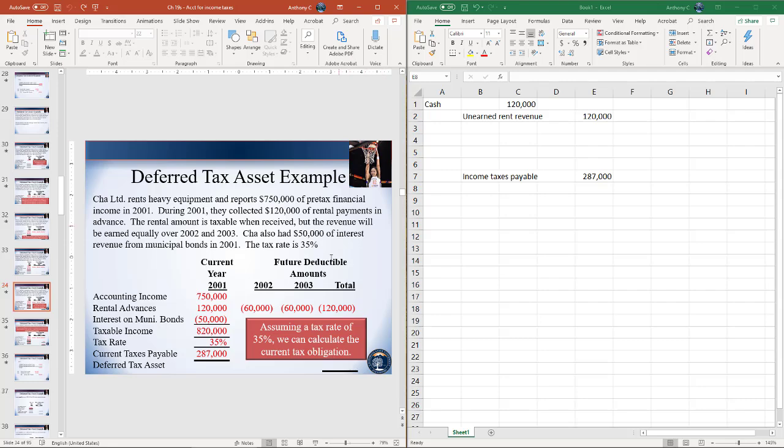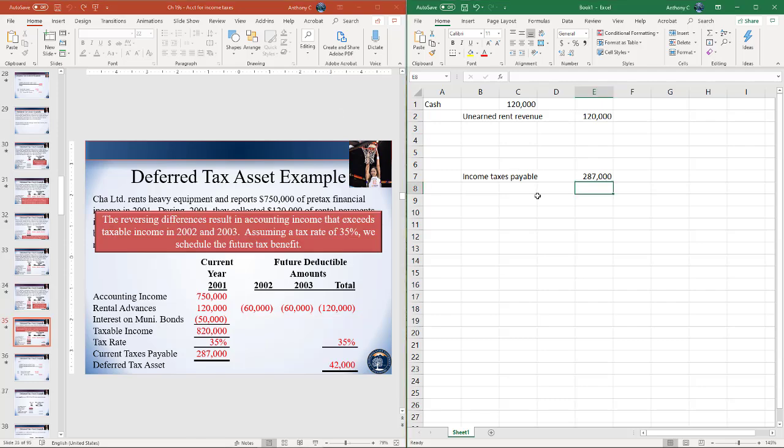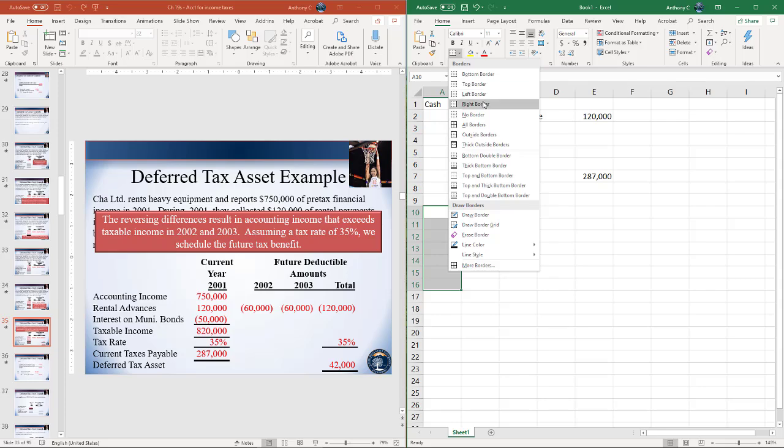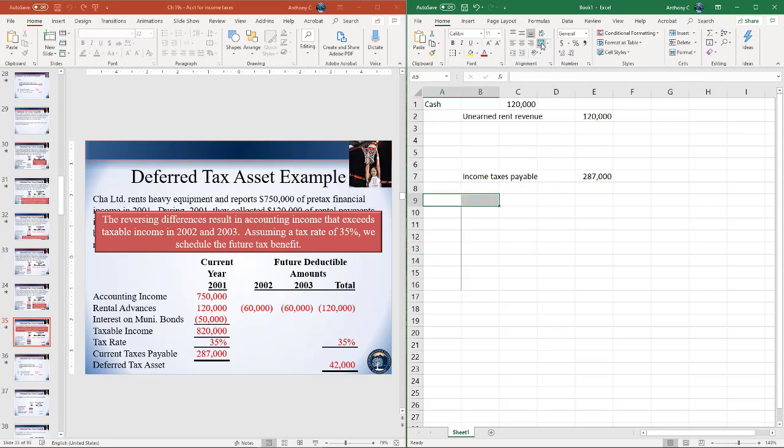Okay. In this case, since we have future deductible amounts, we're going to end up recognizing a DTA, or deferred tax asset. We'll take the future deductible amounts of $120, we'll multiply it by the tax rate of 35%. So that'll get us out to $42,000. Again, the journal entry we make here for deferred tax assets or deferred tax liabilities is the change in deferred taxes. For this example, we'll just assume we have a zero beginning balance in our deferred tax asset.